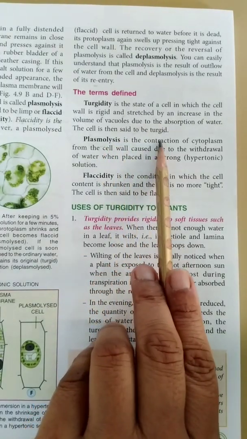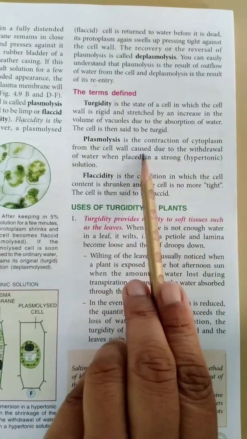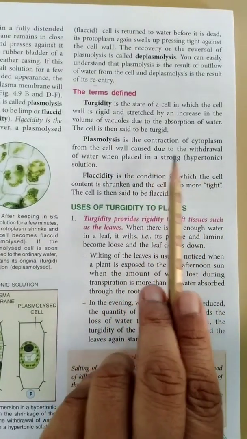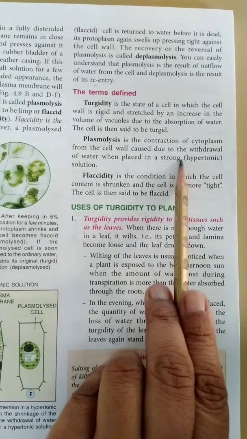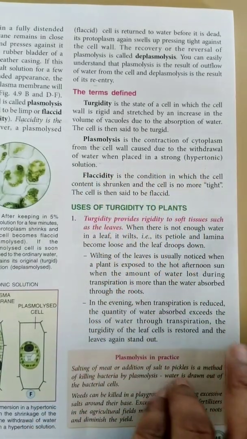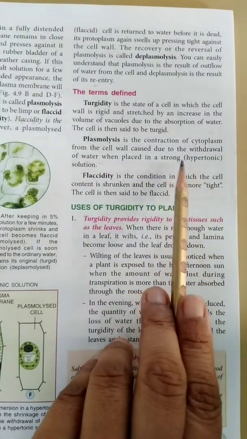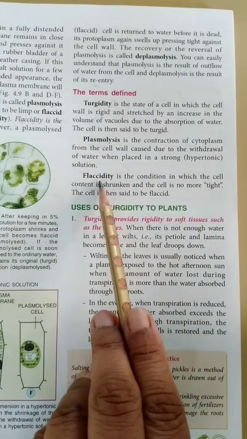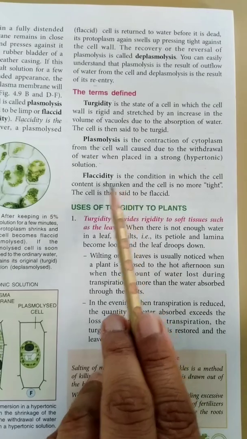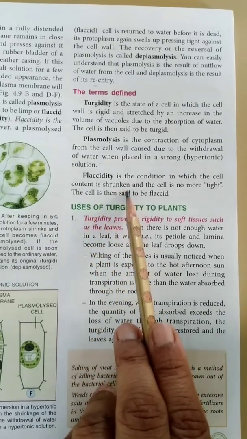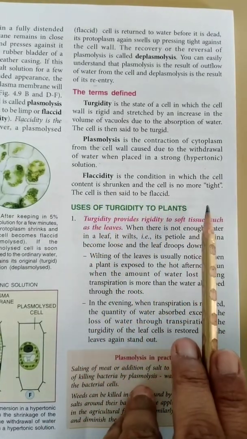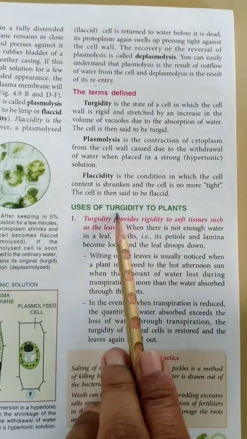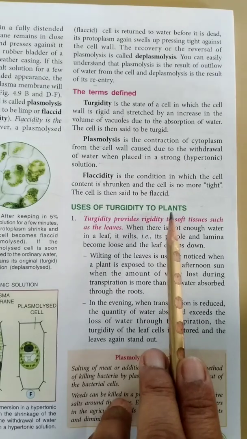Plasmolysis is contraction of cytoplasm, shrinkage of cytoplasm from the cell wall due to exosmosis, that is due to withdrawal of water when it is placed in a strong hypertonic solution. Now last is flaccidity. It is a condition in which the cell content is shrunken, means the cell is no more tight. After this, we will start with uses of turgidity to plants.